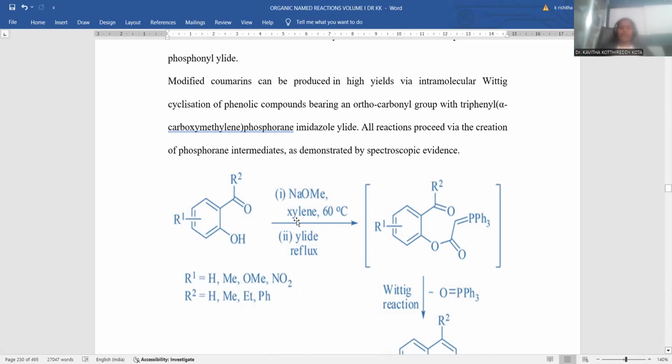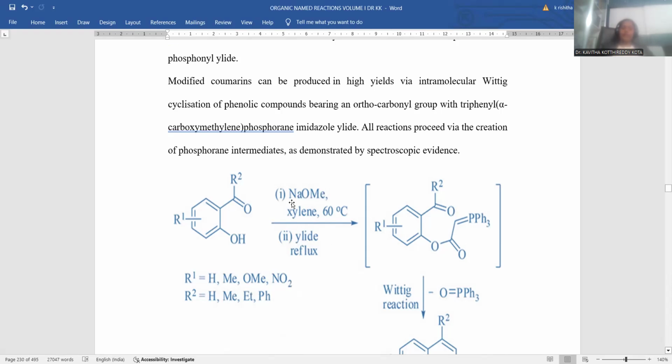Xylene is used as a solvent only. Here the ylide is to be taken. The ylide contains a carbon double bond PPh3. This part, whichever is added over there, is called the ylide part. What will this ylide part do?